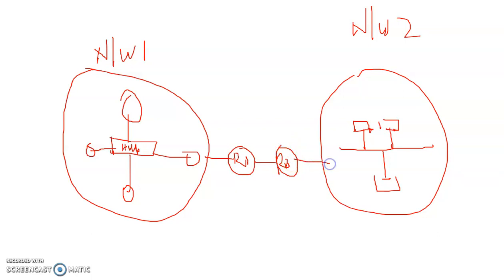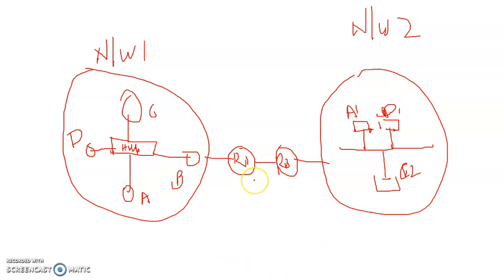R1 will be connected with network number 1 and R2 is connected with network number 2. So this is host A, host B, host C, and host D. This is host A1, host B1, and this is host C2.